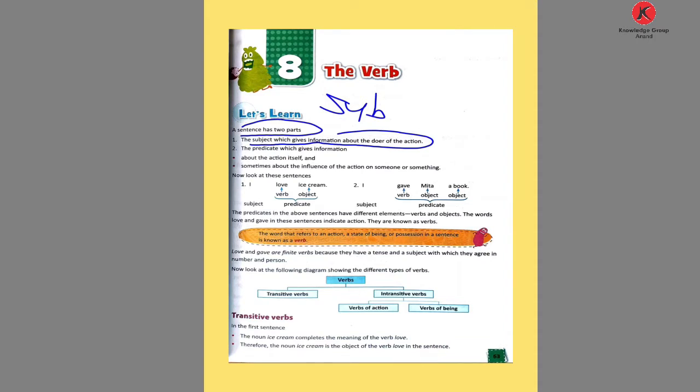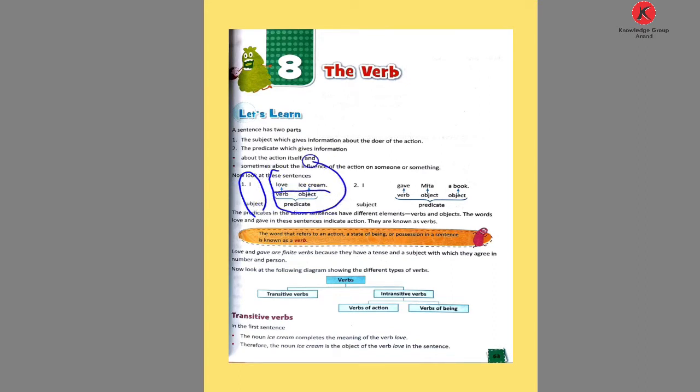And the predicate, which gives the information about the remaining part, the verb and the words. Now see the sentence, I love ice cream. Here, I is the subject, and the verb and object are called the predicate.